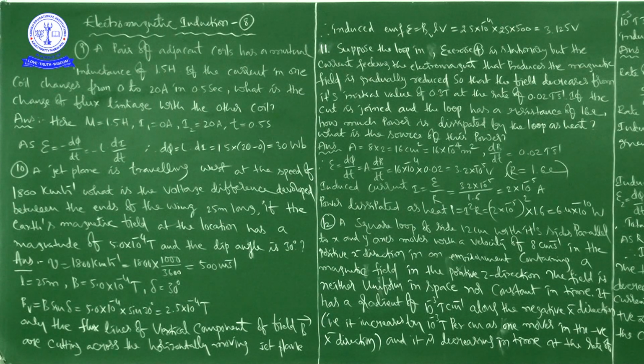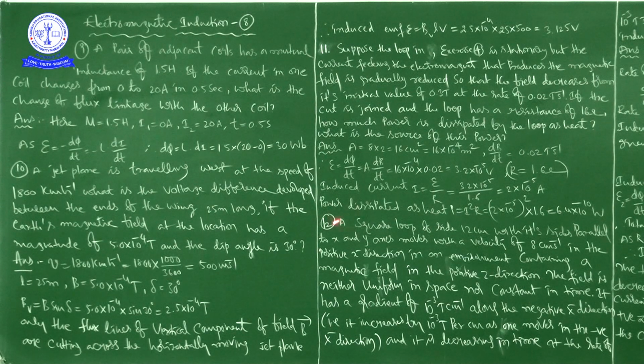See here: a square loop of side 12 centimeters with its sides parallel to x and y axis moves with a velocity of 8 centimeters per second in the positive x direction in an environment containing a magnetic field in the positive z direction.